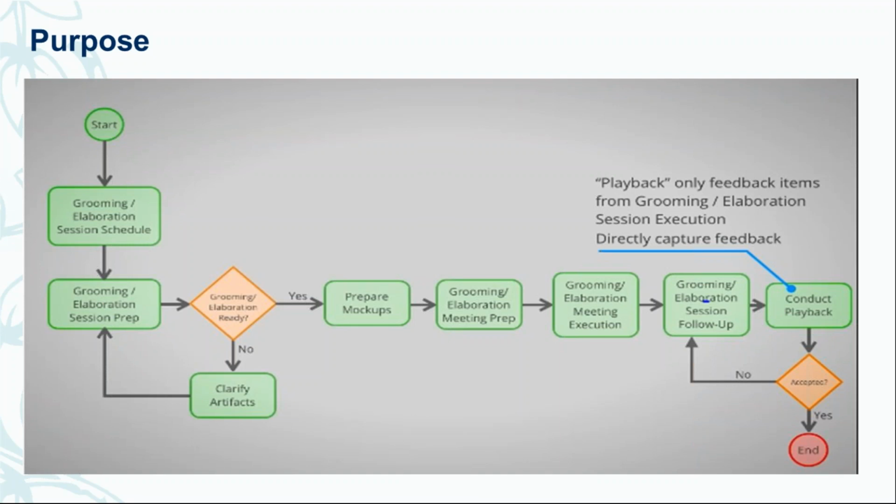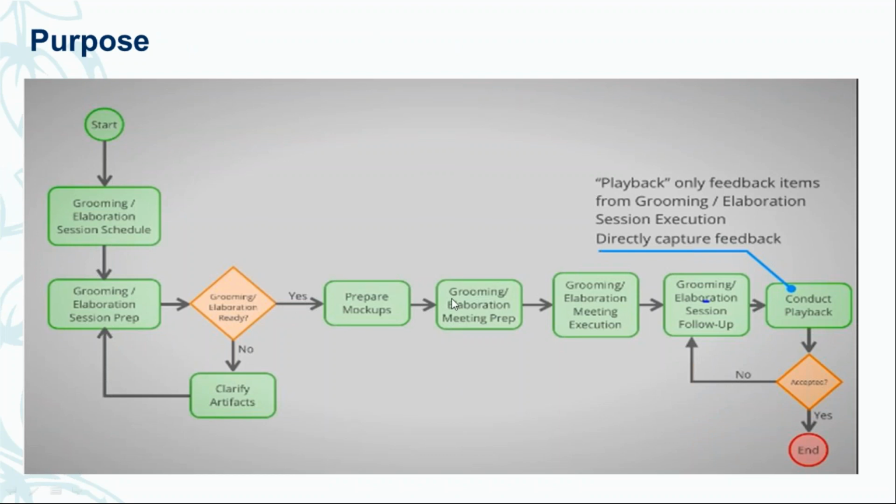This is Pega's flowchart for how you can go for elaboration and grooming sessions. Initially, we need to check the preparation stage. The first stage, up to prepare mockups, is the preparation stage.